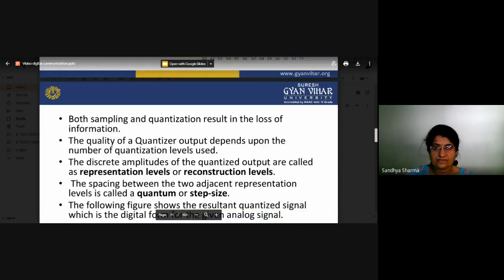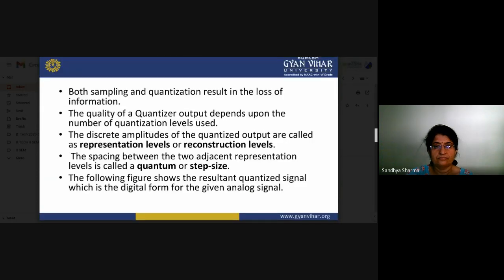So now you can see here. We have to tell you the spacing between two adjacent representation levels. So that is the step size. So how can you define your step size? You can see here.